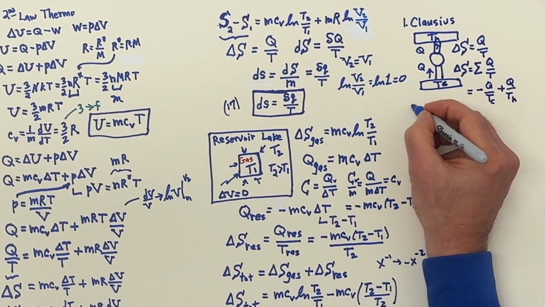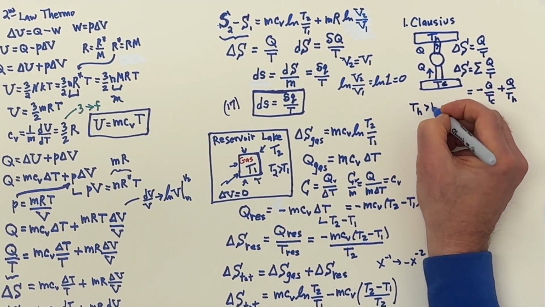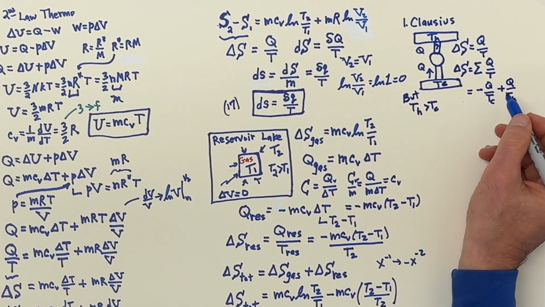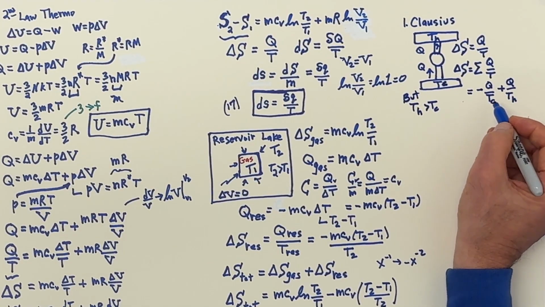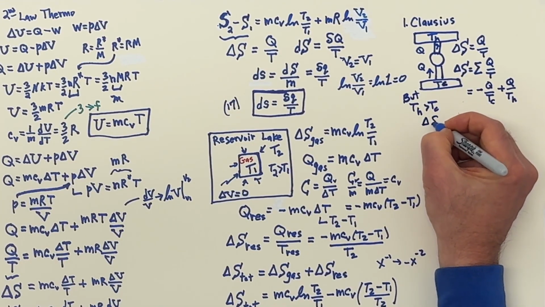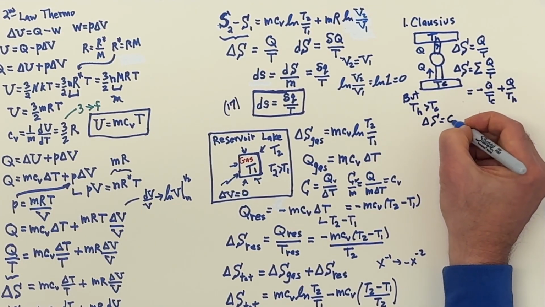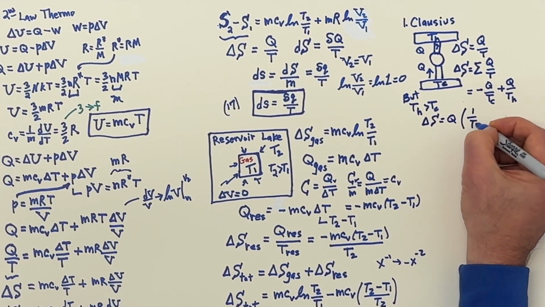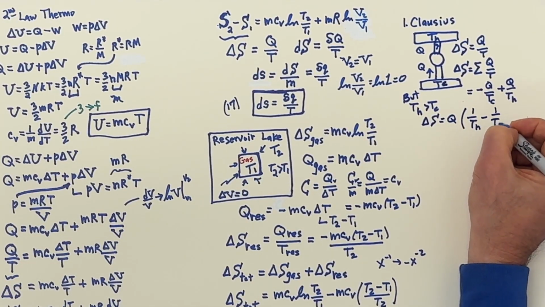Right. But T hot is greater than T cold. And if that's the case, then if I write this equation out a little differently, I'll factor the Q out. I have 1 over T hot minus 1 over T cold.